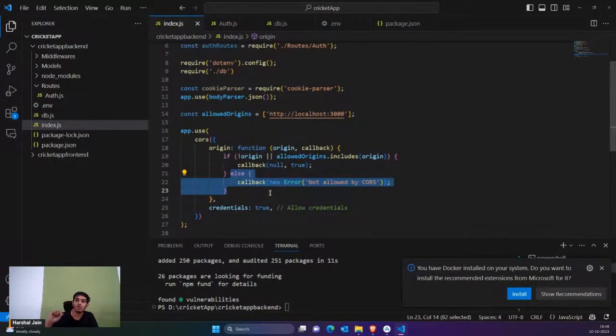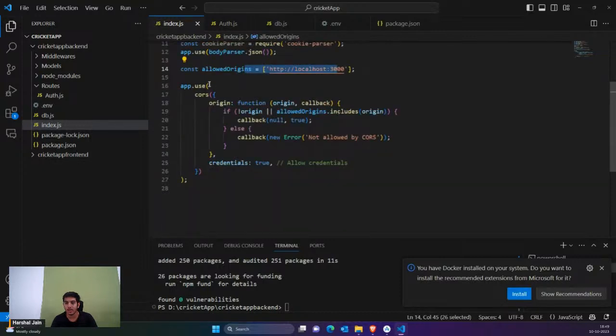If suppose the front end is google.com, and google.com is not mentioned here, that means google.com is not allowed to access my backend. So google.com would face this issue when trying to access my backend. But if someone is available here, for example localhost 3000, and tries to access my backend from this URL, then they can easily use it because it's mentioned here. That's what I have said here. So this is a very important and great security tool which you're going to use every time.